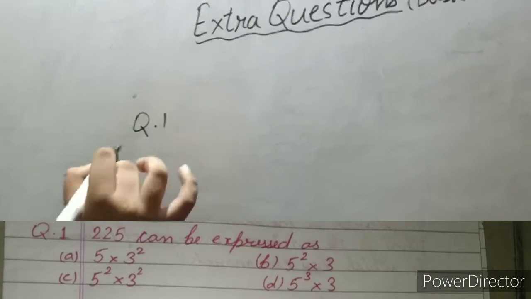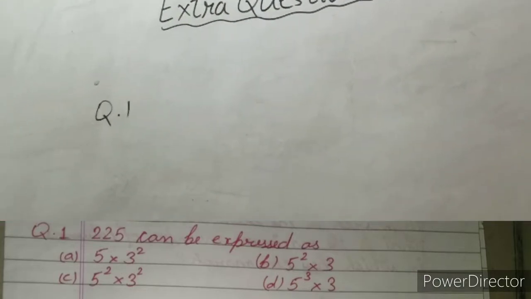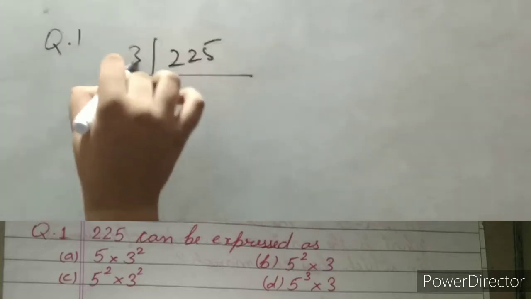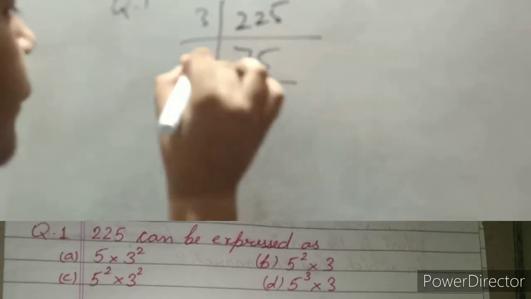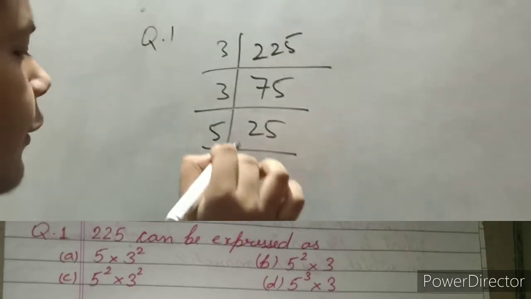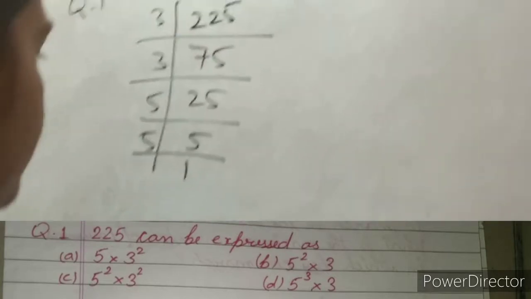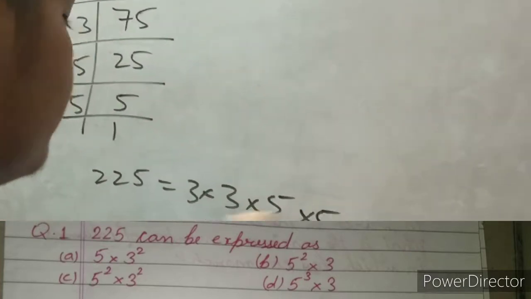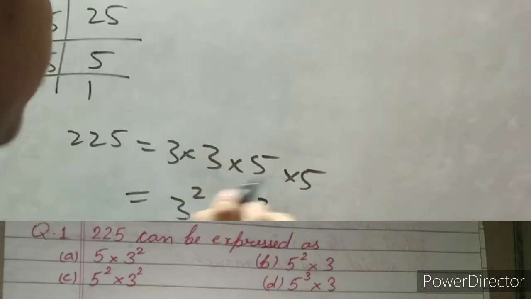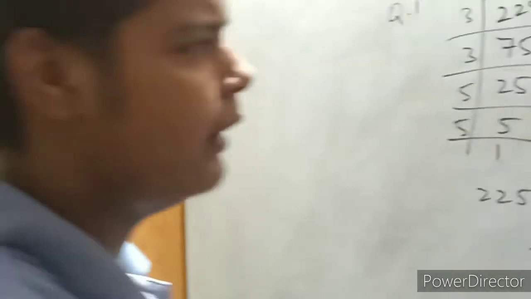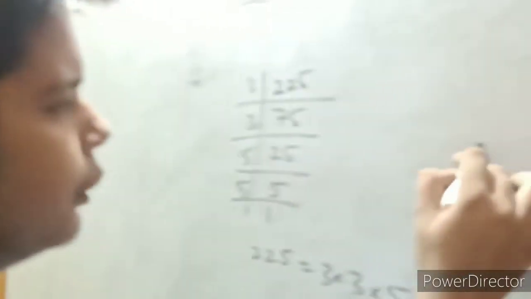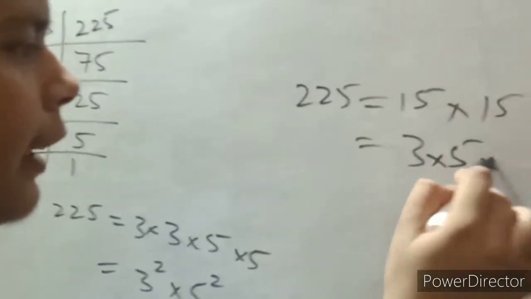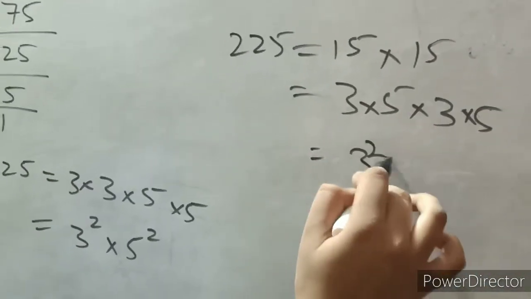So basically your question number 1. It's a very simple question. 225 can be expressed as. So basically your 225 is divisible by 3 to give 75, and 3 to give 25, and 5 gives 5, and 5 gives 1. So 225 can be expressed as 3 into 3 into 5 into 5, which is nothing but 3 square into 5 square. So your option C is correct. You might also do it by noting 225 is the square of 15. So it is 15 into 15, 15 is 3 into 5, which gives 3 square into 5 square.